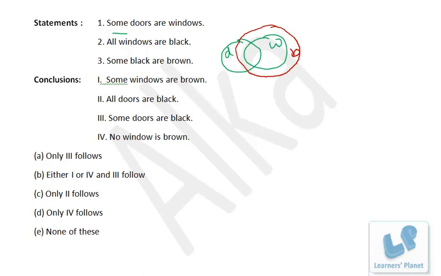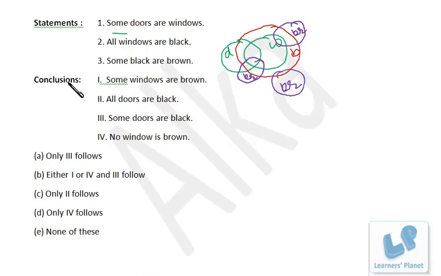Now there are various possibilities of this. Just draw. Some black are brown. Now this is black. Some black are brown. This maybe. This maybe. This. Okay.